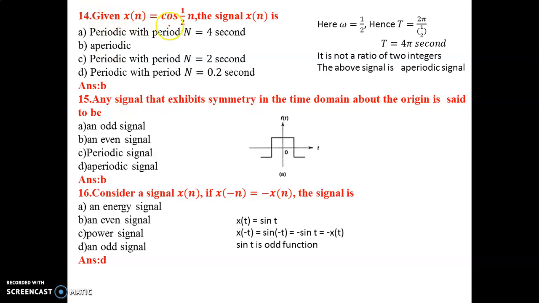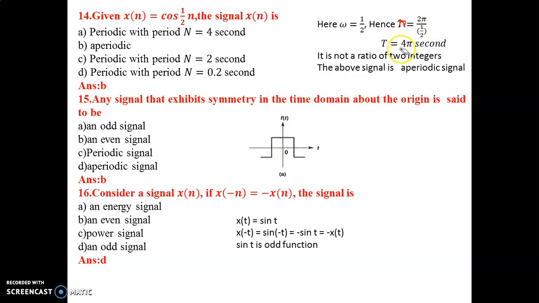Given x of n equal to cos 1 by 2n, the signal x of n is... Here x of n, n means it is discrete. The general representation is cos omega n. So here omega is equal to 1 by 2. If it is discrete, the formula is N is equal to 2 pi by omega. We have to find N.